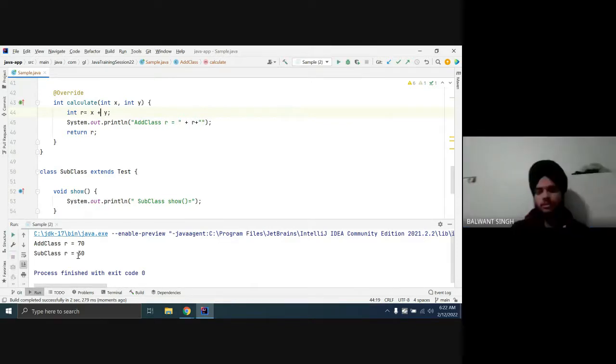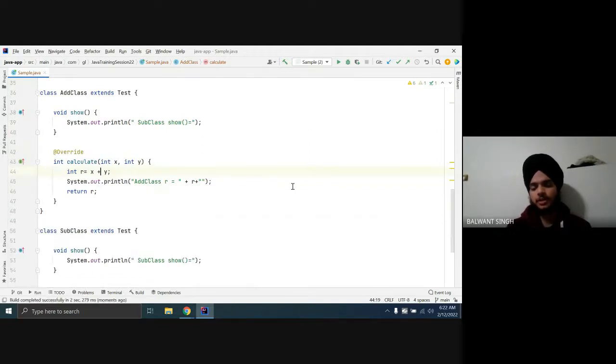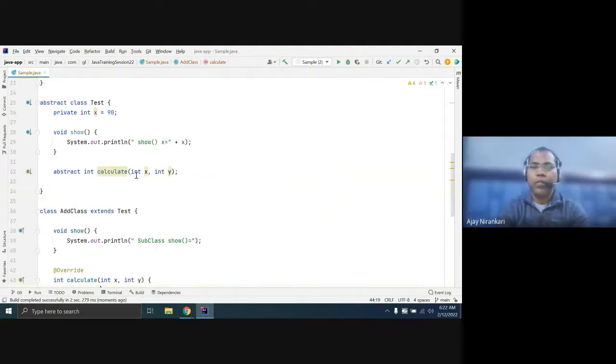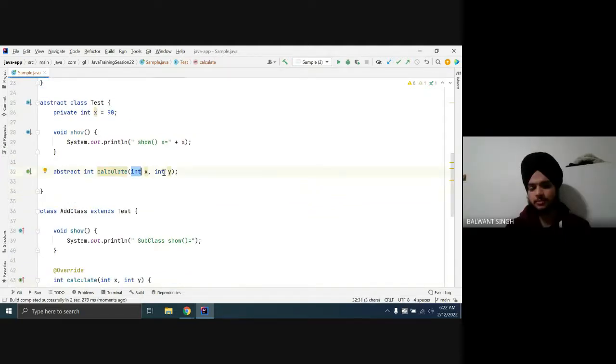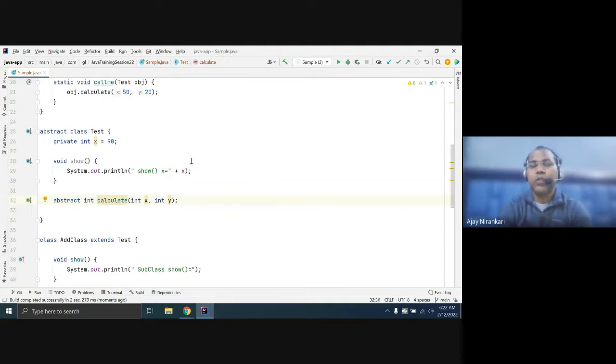Also, if we write any method in the parent class, can we change the input while overriding? The method signature would remain the same. In the case of overriding, the input and output should be the same. You cannot change it. If you change the input, that means this will become an overload. So this is the benefit.